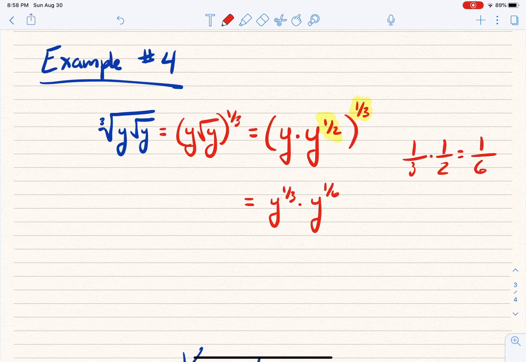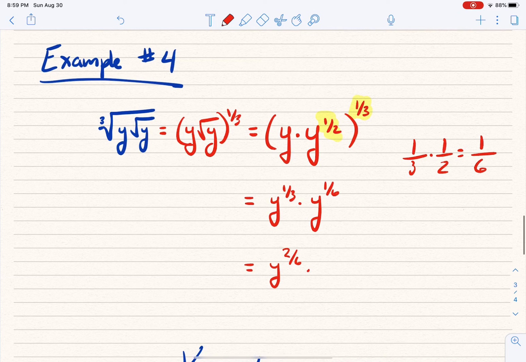And now, lastly, I have to combine those two things. And again, to add fractions, I have to have a common denominator. So if I'm multiplying here and I add the exponents, I've got to have a common denominator. And so I would have y to the, now 1/3 could be converted to the 2/6 power, times y to the 1/6 power, which would leave me, if I add those, with y to the 3/6 power, which is the same thing as y to the 1/2. Wow, which is really just the square root of y.